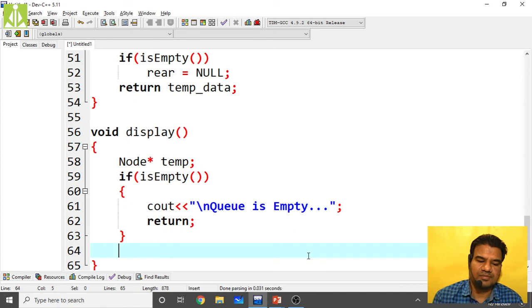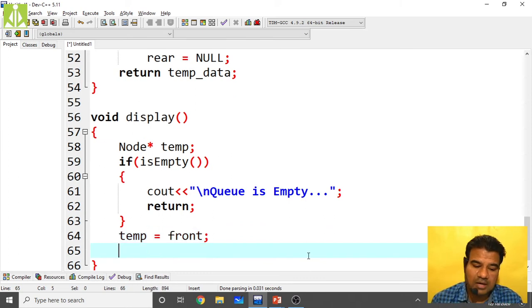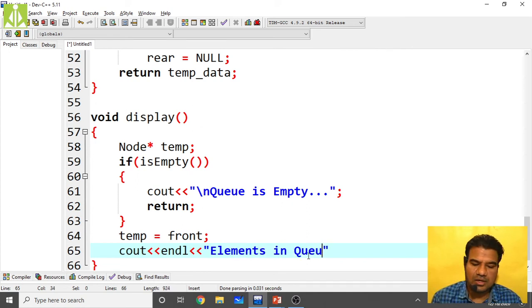If the queue is not empty, then what we have to do? We have to take temp equals front, because we have to start from front and print till rear. That is nothing but till temp becomes null. Till that point we have to print. Next, cout, I'm just taking one simple statement, endl, elements in the queue, because this will give us separation over there.